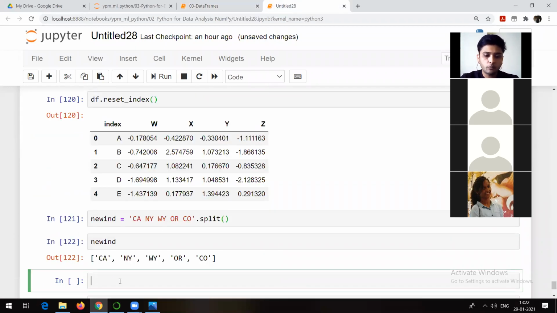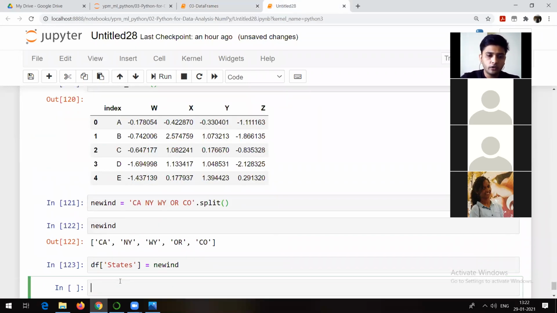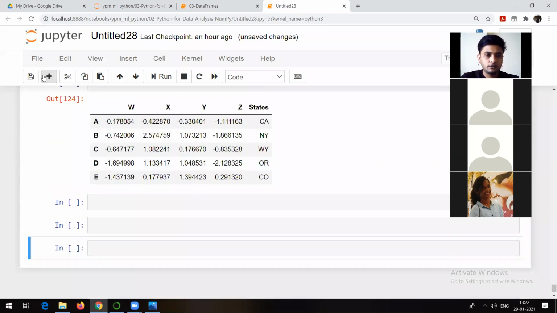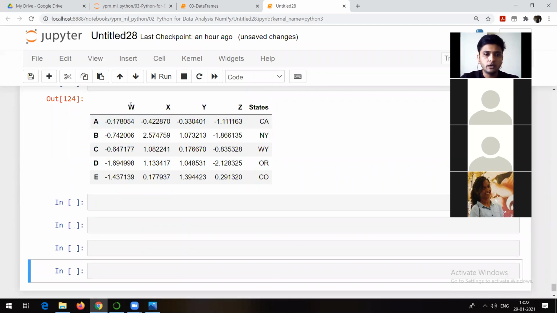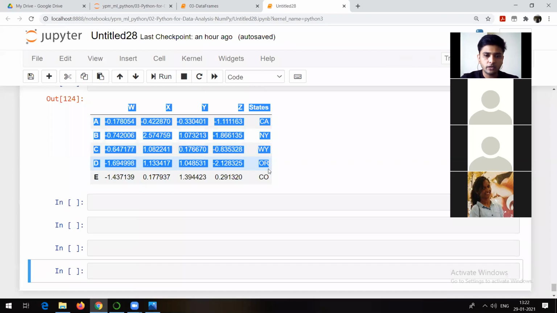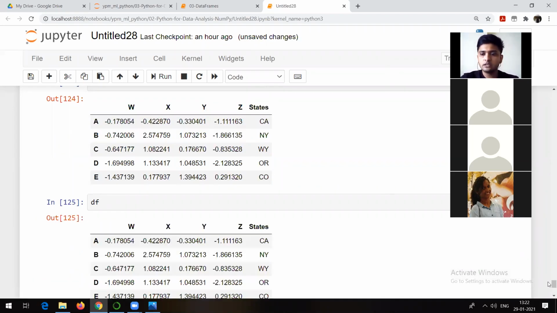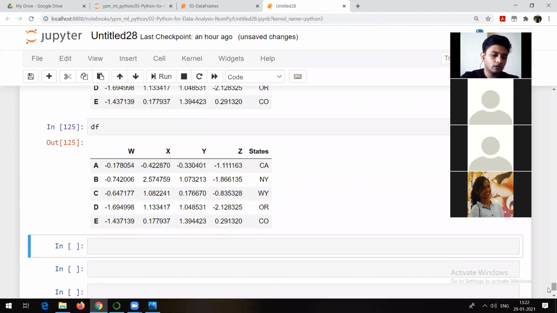Now after this point, in your df you will be able to see something like this. So now you can check W, X, Y, Z and states, and in states we have California, New York, Washington, and so on. Right? So let me check it once again. Now this is what your new data frame is. Now what do we want to do? We want to make this states column the index here. This is what we want to do.